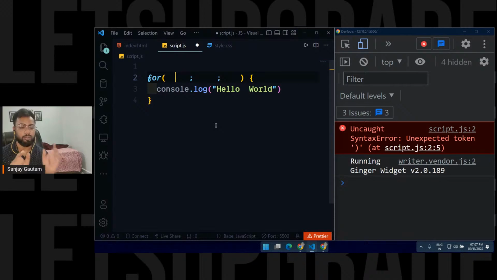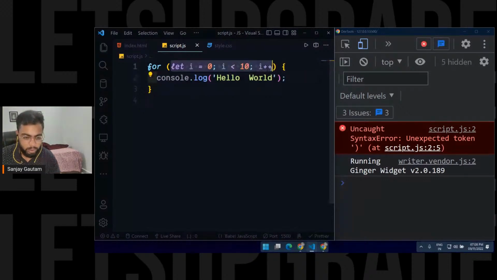Let me write the loop first. I'm going to create let i equals 0, then i less than 10, and i plus plus. So you have created your first loop.